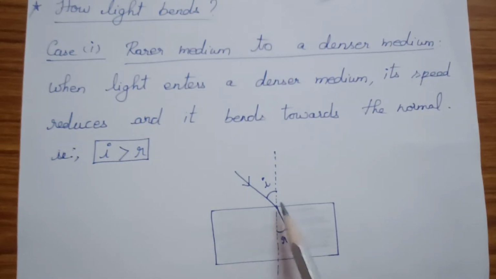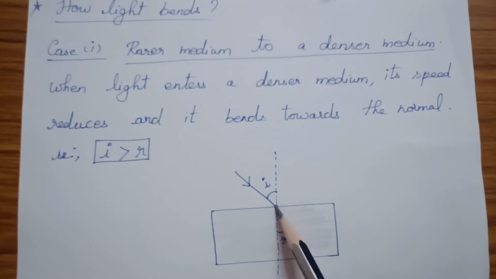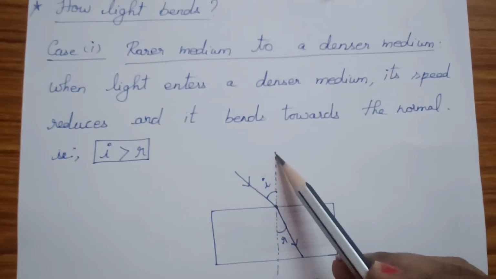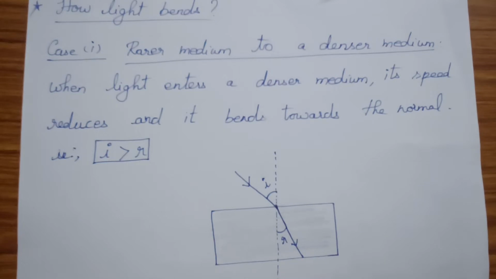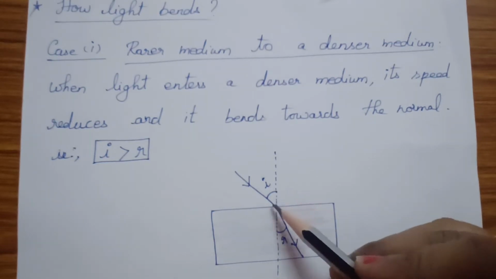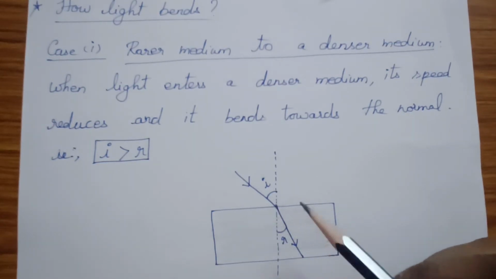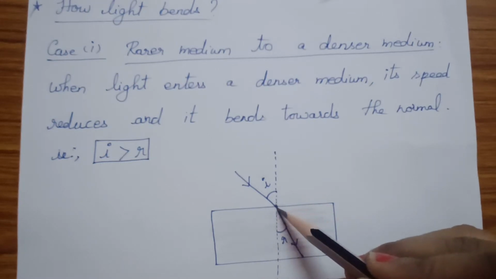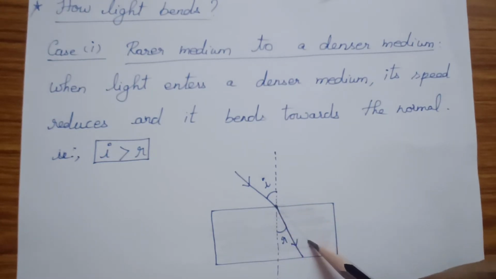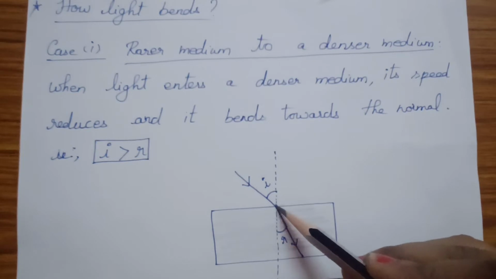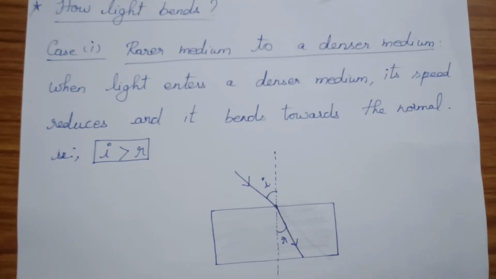So this is your incident light, when it is incident on the boundary of another medium. This is called the point of incidence, where it is incident. This is your incident ray, this is the normal. You know that it is an imaginary line. What is the nature of light? It has to travel in a straight line, but here it bends towards the normal.